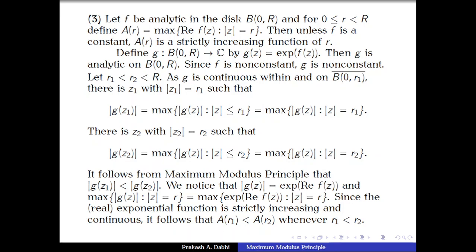Exponential of the real part of f(z2), and here it is the same as exponential of the real part of f(z1), and because exponential is an increasing function, or one may apply log also there, we are going to get that the maximum of the real part of f(z) taken over modulus of z equal to r1 is less than the maximum of the real part of f(z) taken over modulus of z equal to r2. So that finishes the proof.